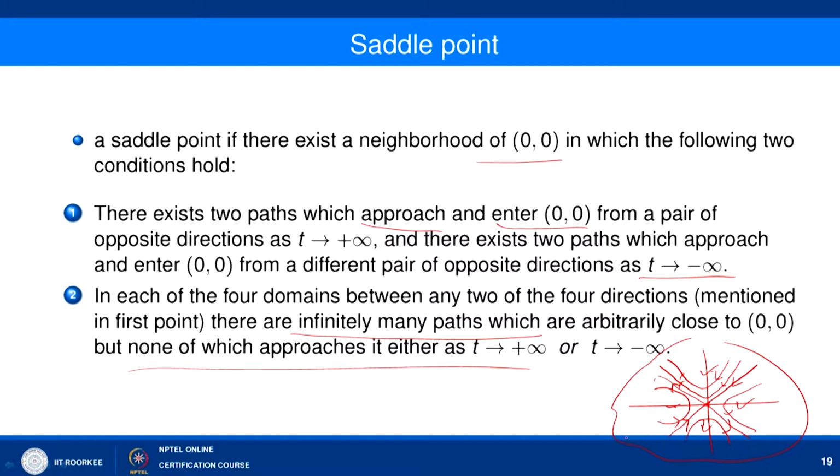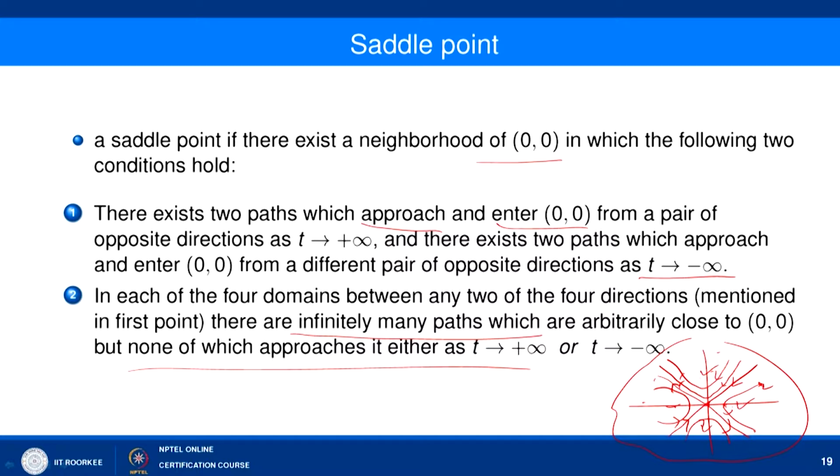If you look at any orbit, whether it starts from this domain or any other domain, if it starts at this domain, it will try to reach the origin along this direction, but after some point it will leave or move away from the origin along the other direction available.